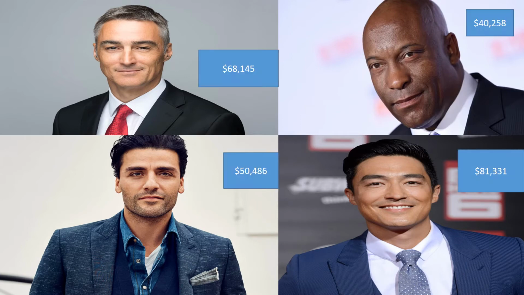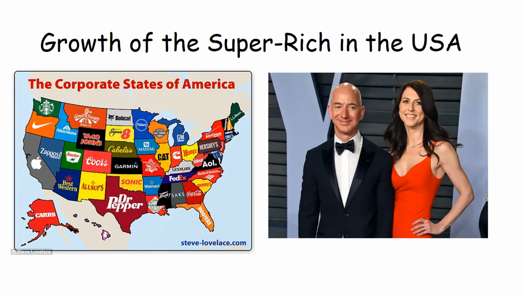Now, if you think about the average yearly income for certain groups of Americans, white Americans on average earn around about $68,000 a year. You've then got African Americans that earn around $40,000 a year, Hispanic Americans that earn around $50,000 a year, and then you've got Asian Americans that earn around $81,000 a year. So you can see the two groups mostly affected by this are African Americans and Hispanic Americans, who on average earn less than their counterparts.